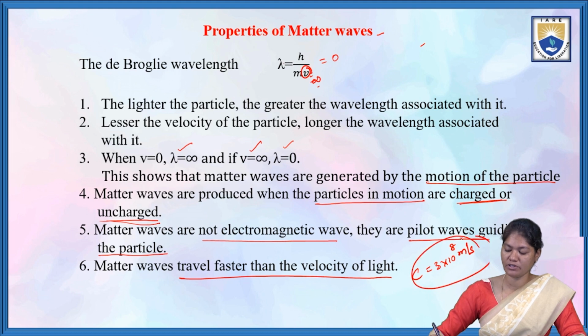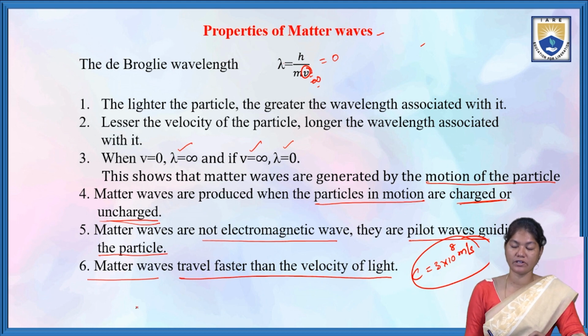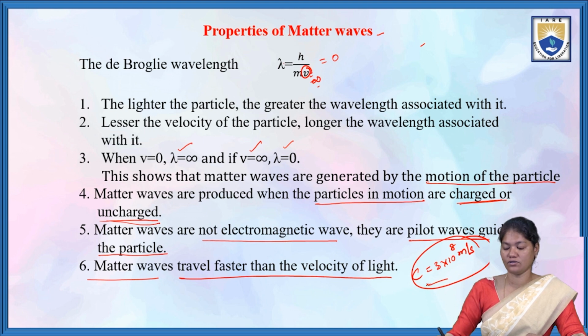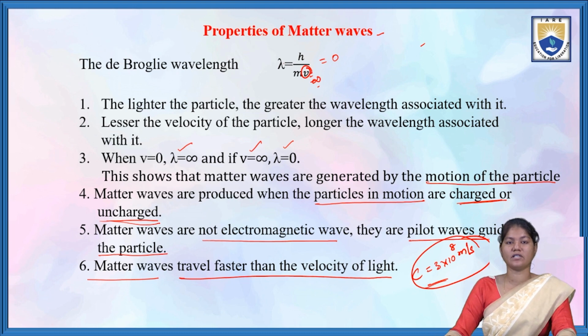So above the range of this speed, matter waves can travel. These are the topics that we covered here.